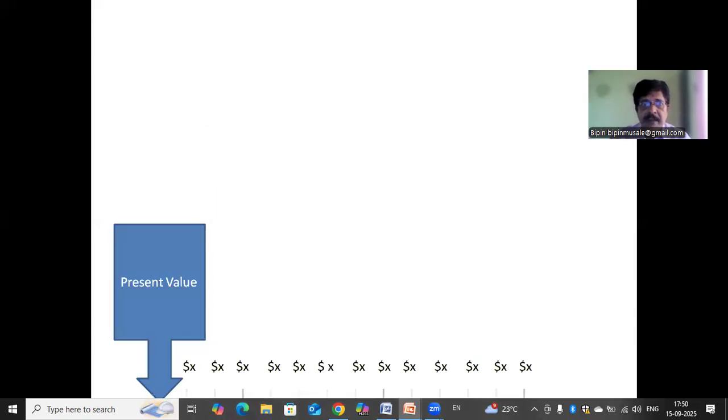Let us see. Now see here, these are a sequence of 15 payments made at the end of each month: $X, $X, $X, like that. We can find its present value at the beginning of this sequence.